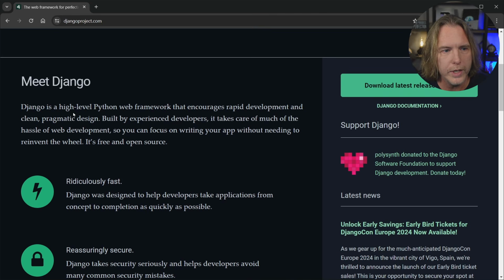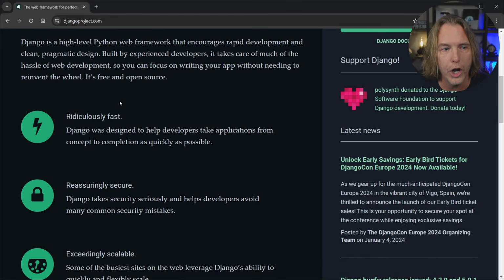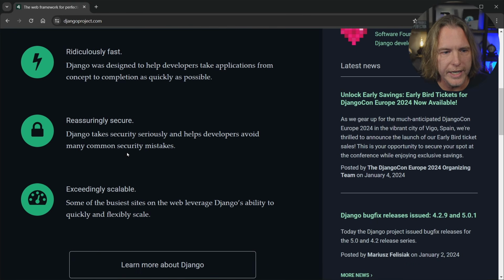Here it says Django is a high-level Python web framework that encourages rapid development and clean, pragmatic design. It's built by experienced developers, so that will help us get started ridiculously fast with any project, as they say, because they've already mapped out a lot of this work for us. It's also secure, exceedingly scalable. It has lots of great features built in as well, and we'll get to some of those as we start learning Django.